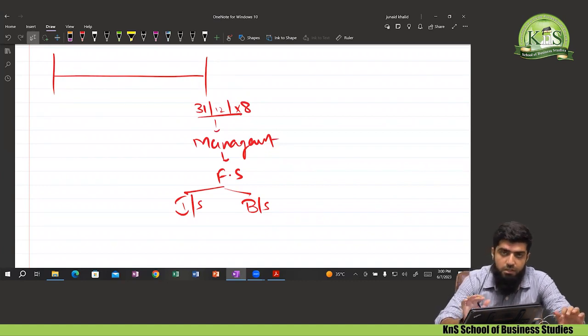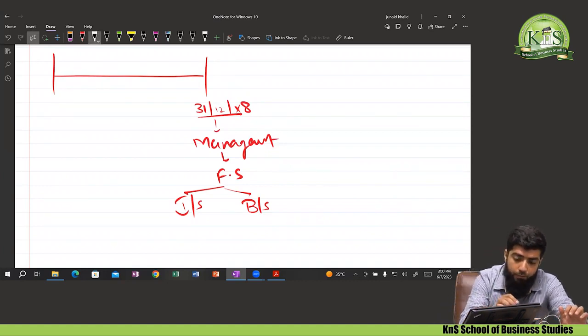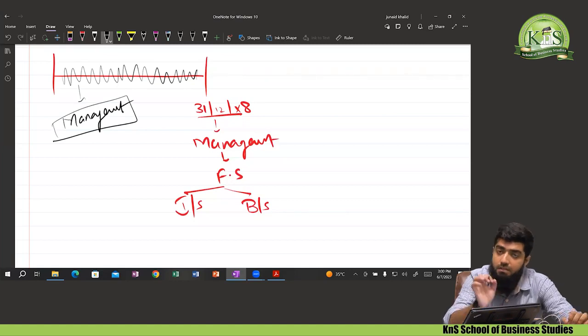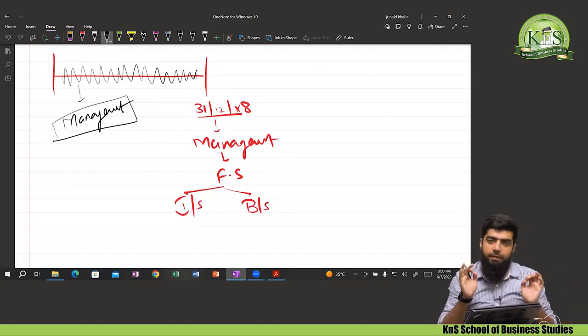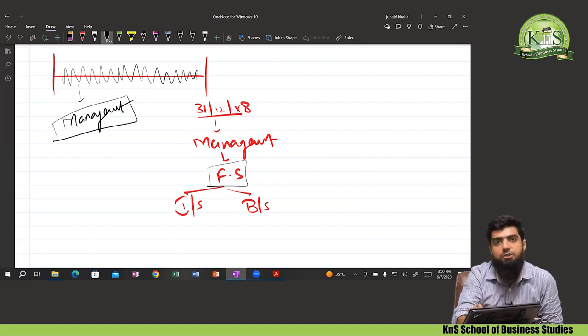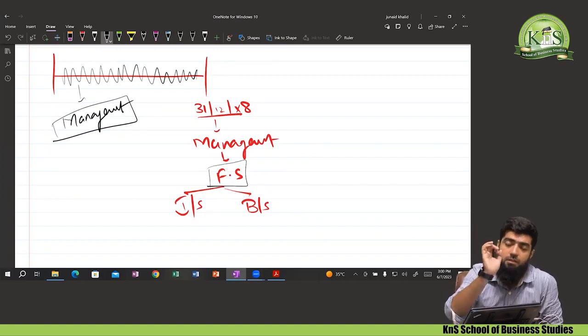Now, these financial statements have been prepared by the management, and please remember that all of the transactions that arose during this accounting year were conducted by the management or the board of directors. Definitely, the authorizations were given by the board of directors and the management. The transactions were recorded by them, and finally the financial statements are also prepared by the board of directors or the management. Now there is a serious concern on behalf of the shareholders, and the shareholders are not going to trust these financial statements. These financial statements are not that trustworthy.